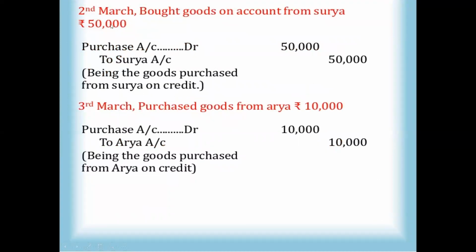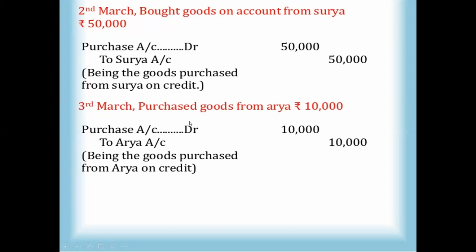Next one is bought goods on account from Surya. Here we didn't mention any cash transaction, so you can take it as a credit transaction. So one is Surya account and second one is purchase account. From Surya we are purchasing. Is Surya a receiver or giver? Surya is a giver. Giver is always credited. So purchase account debtor to Surya account. Surya account should be credited.